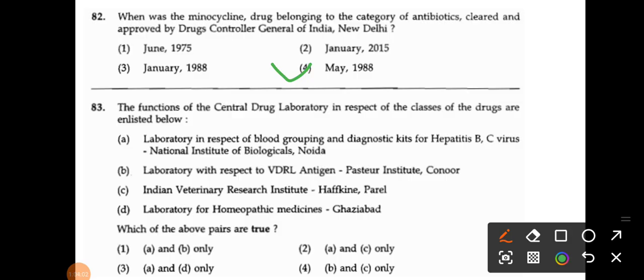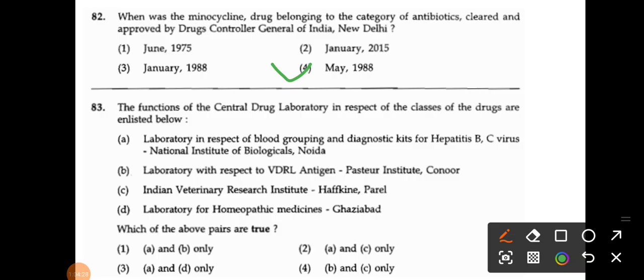The function of the CDL, that is the Central Drug Laboratory, in respect of the classes of drugs is listed below. Laboratory in respect of blood grouping and diagnostic kits for hepatitis B, C virus, the National Institute of Biologicals, Noida. Laboratory with respect to VDRL antigen, that is the Pasteur Institute, Kannur. Then Indian Veterinary Research Institute, Haffkine, Parel.